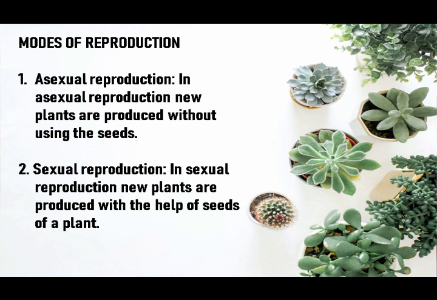Reproduction in plants without using the seeds is called asexual reproduction. In this type of reproduction, we use root, stem, leaves, etc. And sexual reproduction means reproduction by using seeds. In this, flowers take part in reproduction.